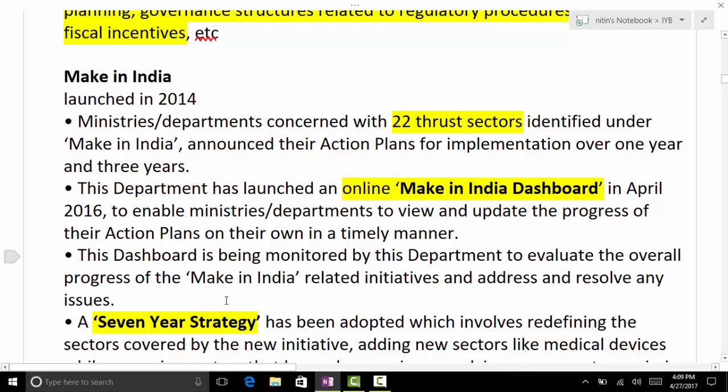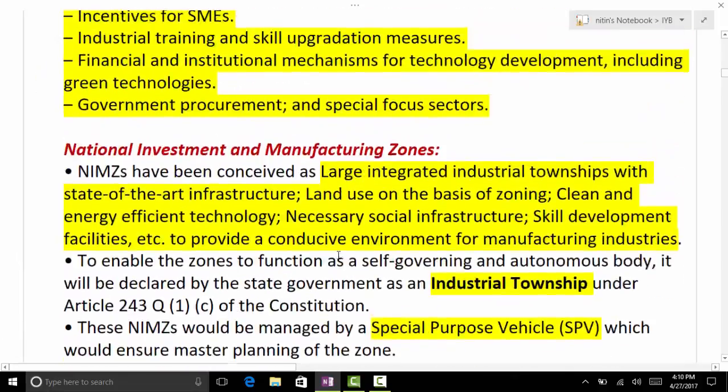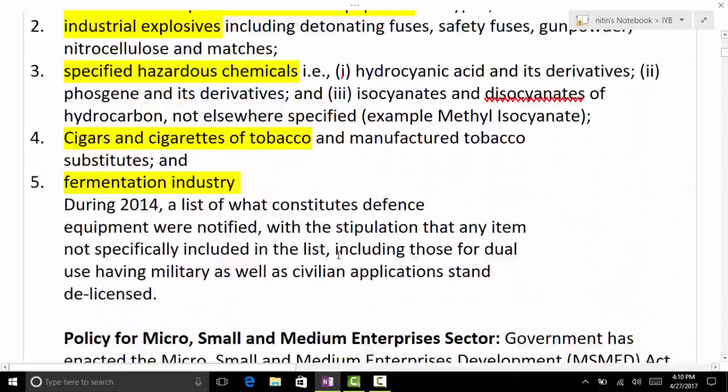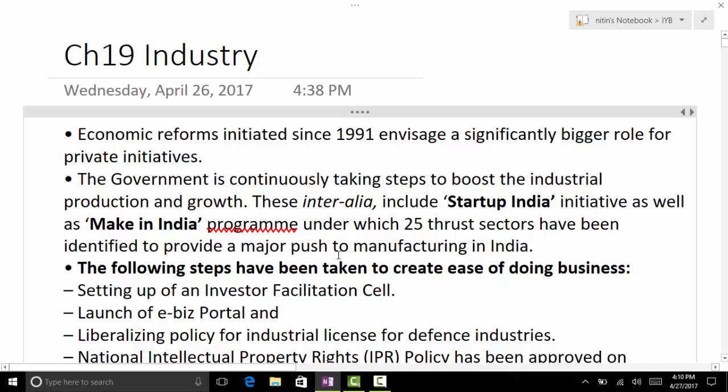And Make in India. So how many thrust sectors are there? 22. 22 thrust sectors. So the department has launched this Make in India dashboard, online Make in India dashboard, where different ministries and departments update their progress. In the above they say 25, here they say 25.